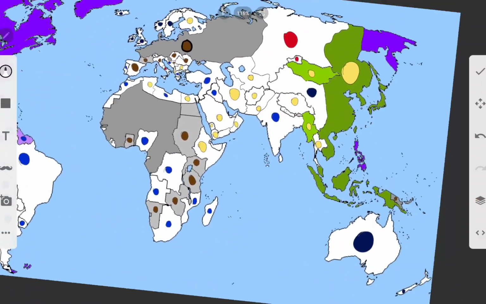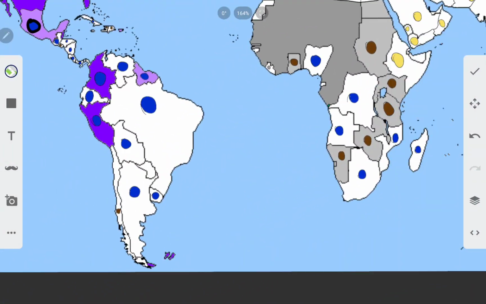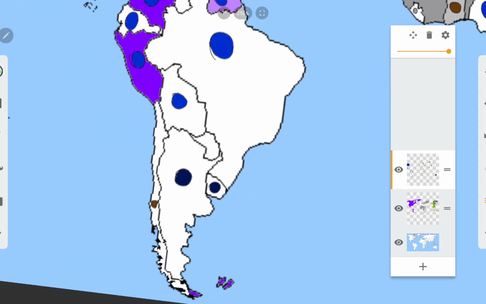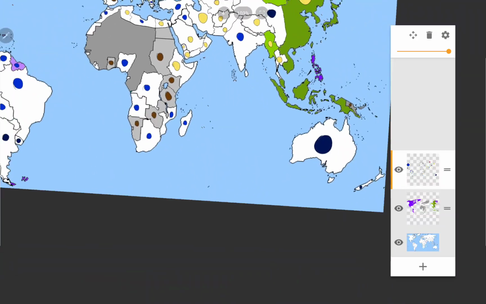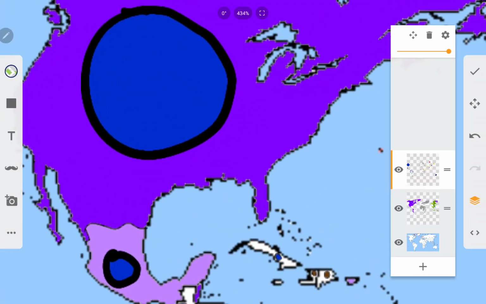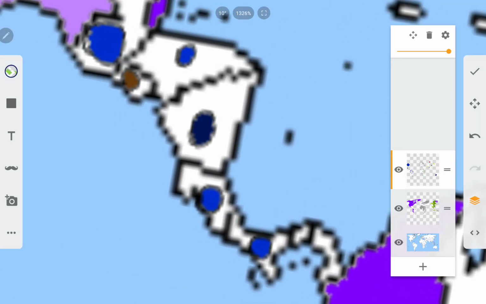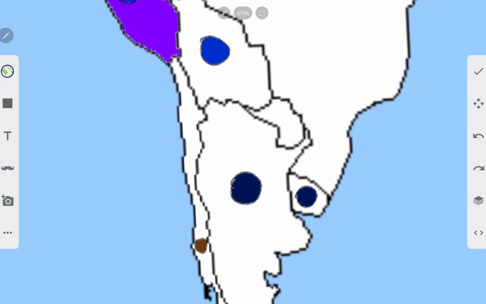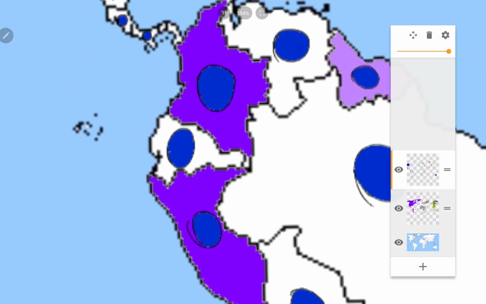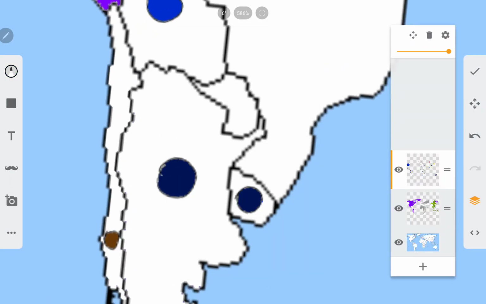I think dark blue is full democracy. Yeah, these countries down here are full democracies at this current moment. However, a new country will become a full democracy, and that is, of course, not that country. Another country will be joining the full democracies area, and that is, of course, Colombia. Colombia officially becomes a full democracy as well.